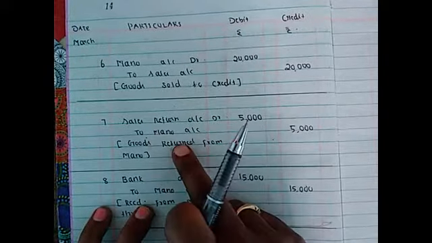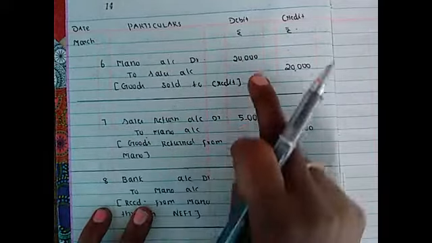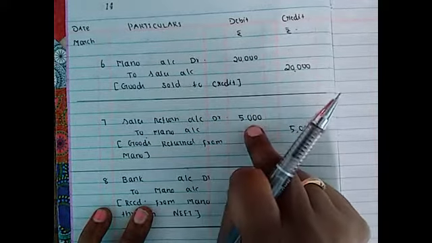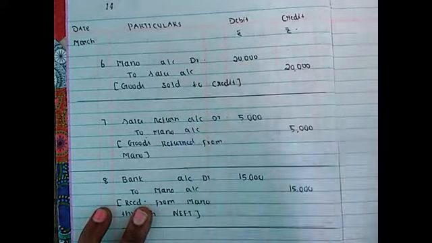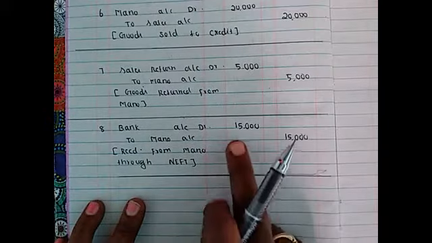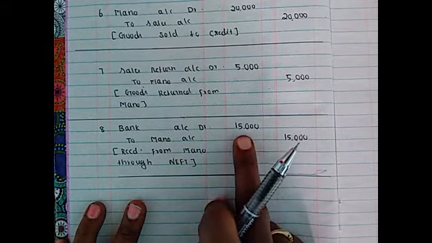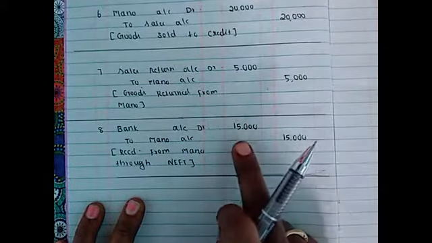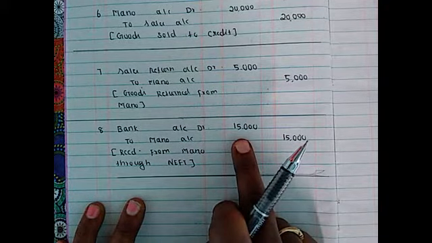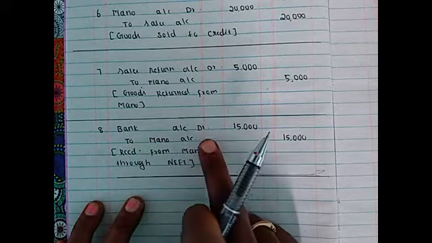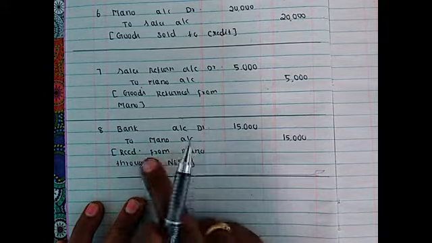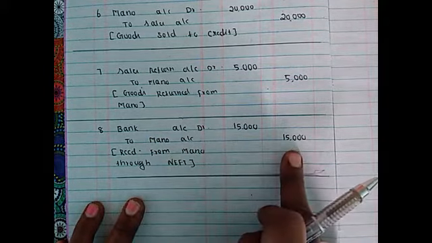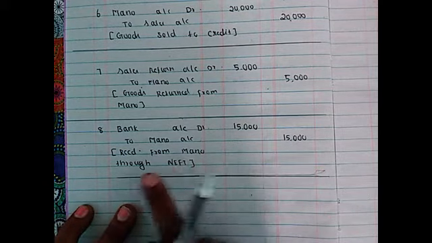He returned goods on March 7th, 5,000. So subtract 5,000 from 20,000, we have to receive 15,000. So sales 20,000 minus 5,000, we have to get 15,000. So we have received: bank account debited to Mano account 15,000, received from Mano through NEFT.